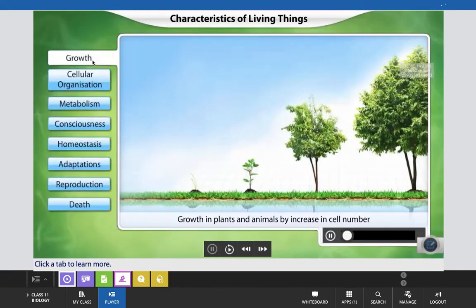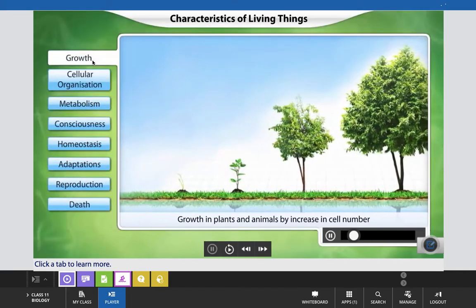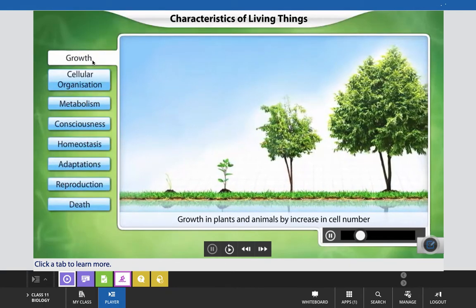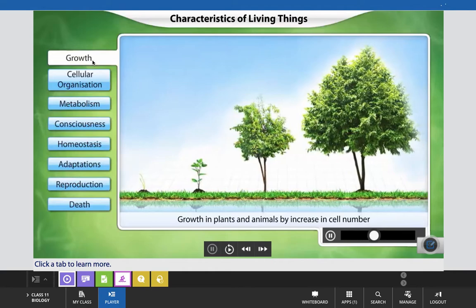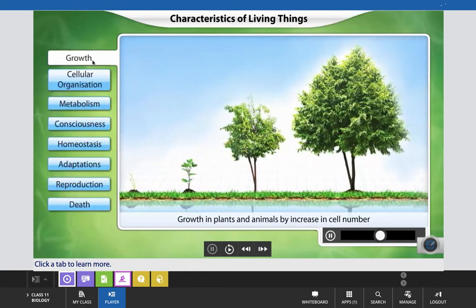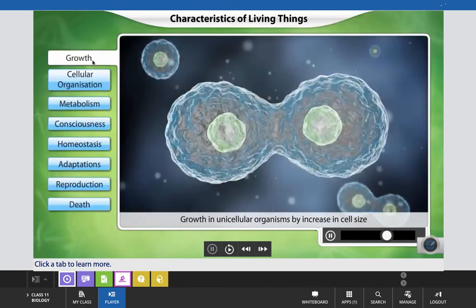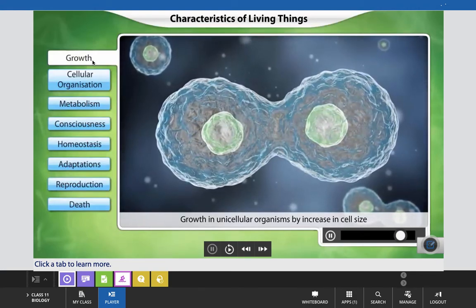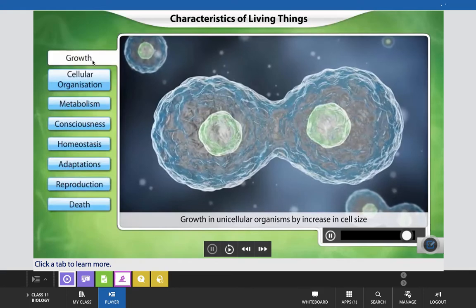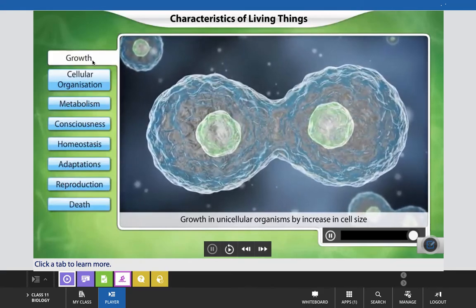Growth is quite obvious in multicellular organisms. They grow in size by cell division, and their shape becomes more defined with age. However, even unicellular organisms increase in size till they reach an optimum size and then divide.